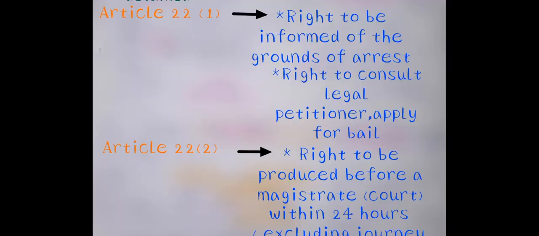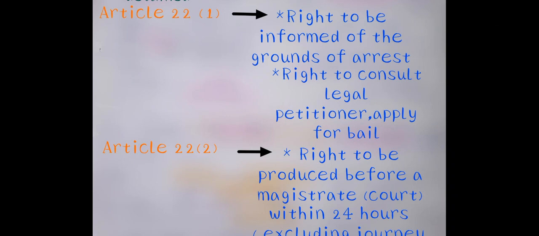The first article is Article 22 clause 1. Right to be informed of the grounds of arrest: the person has the right to know the grounds of his arrest. And a right to consult a legal practitioner. And he has the right to apply for bail. This is the basic right of the person who is arrested under punitive detention.